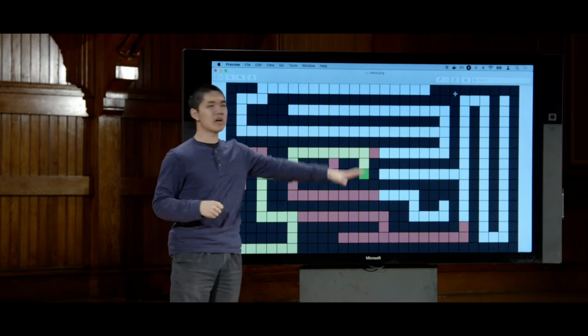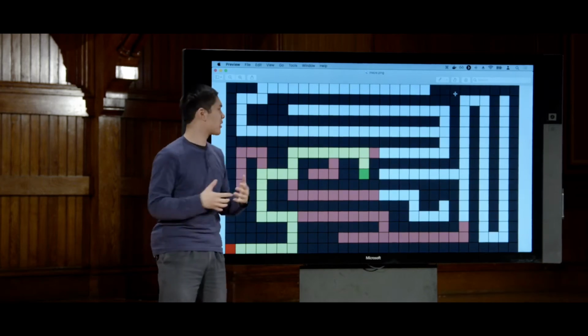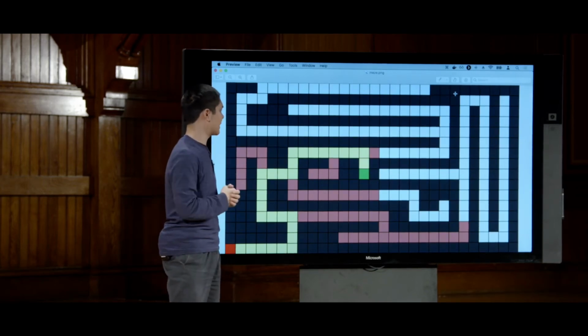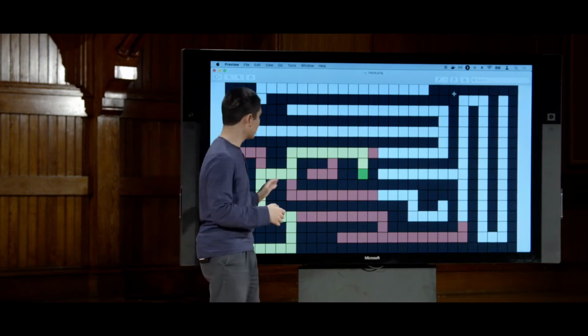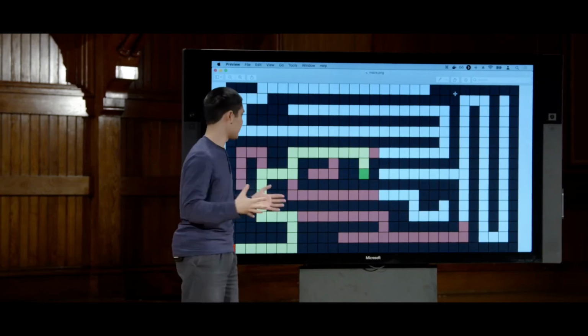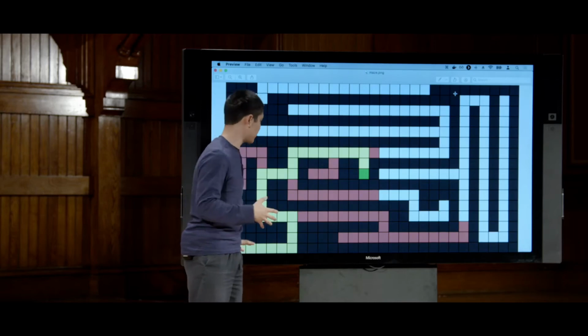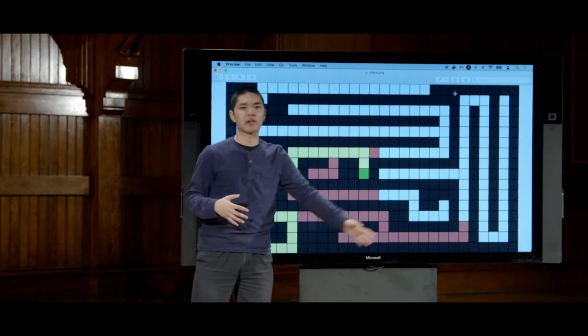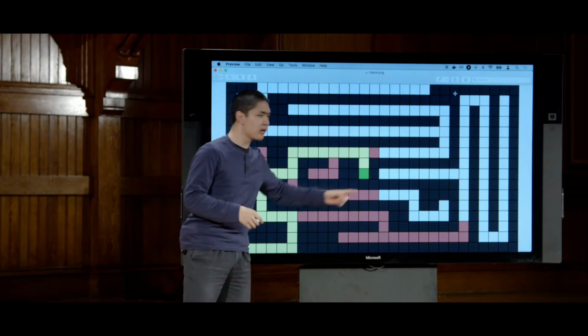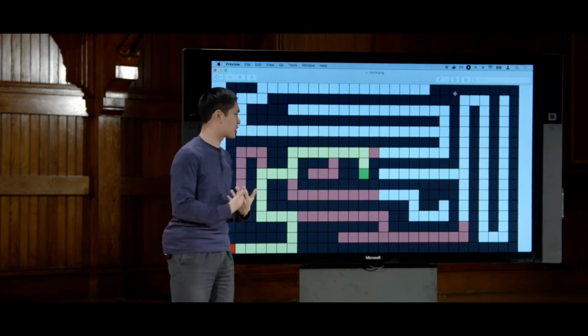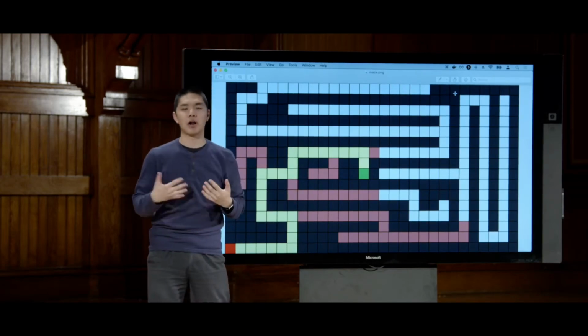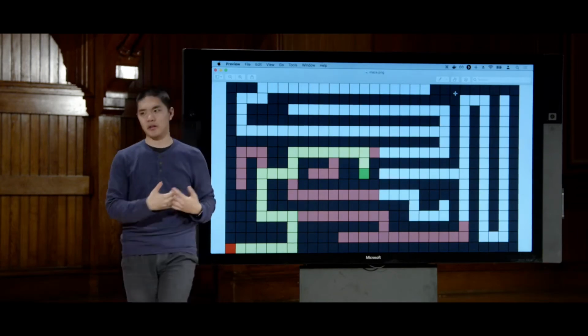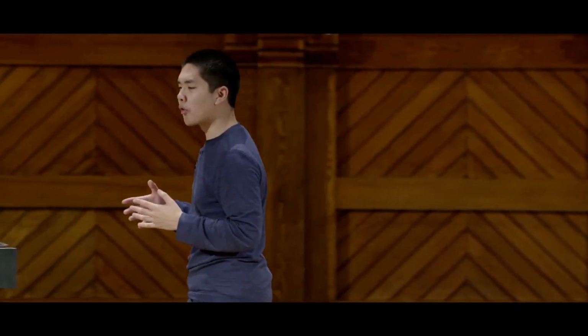But notice all the white unexplored cells. There were much fewer states that needed to be explored in order to make our way to the goal, because breadth first search operates a little more shallowly. It's exploring things that are close to the initial state without exploring things that are further away. So if the goal is not too far away, then breadth first search can actually behave quite effectively on a maze that looks a little something like this. Now, in this case, both BFS and DFS ended up finding the same solution, but that won't always be the case. And in fact, let's take a look at one more example.